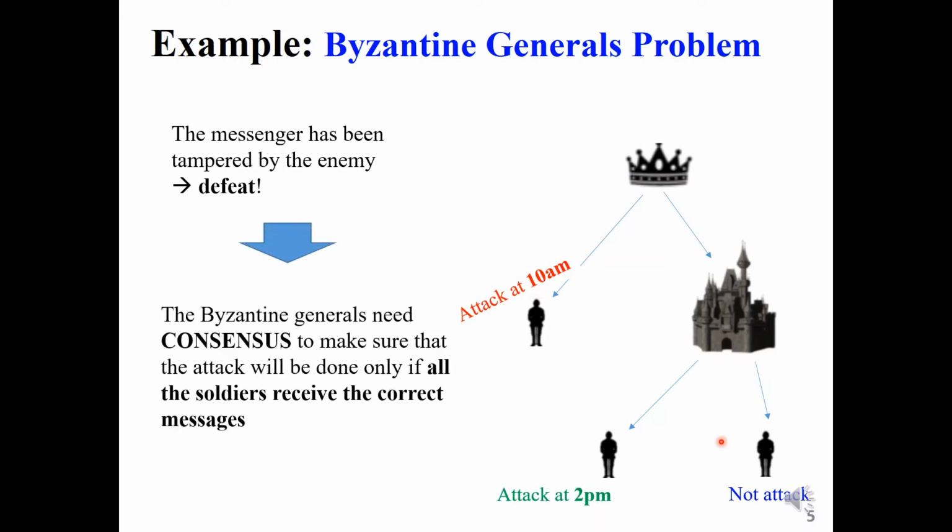Therefore, the Byzantine general needs a consensus to make sure that the attack will be done only if all the soldiers receive the correct message. If they do not receive the correct message, then just wait, do not attack. But if they attack, it means that all the soldiers must have received the correct message already. So what should the general do?